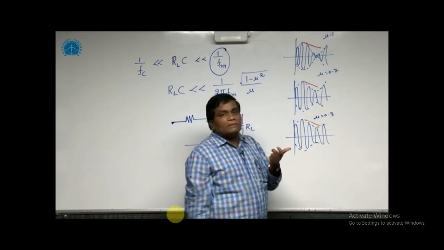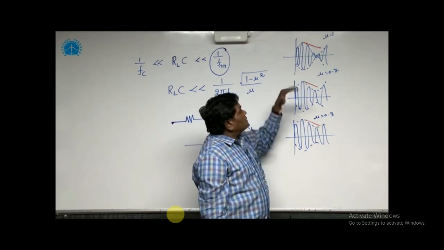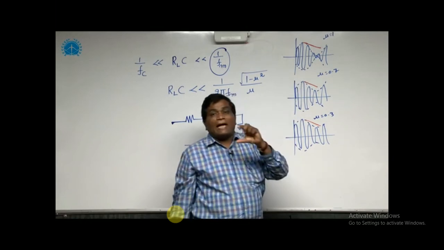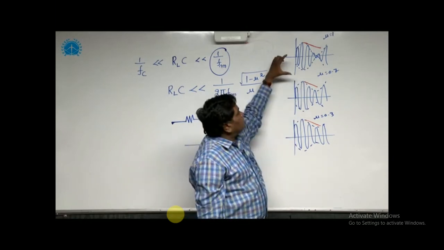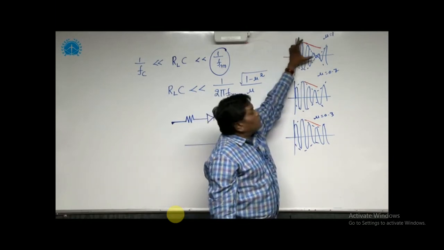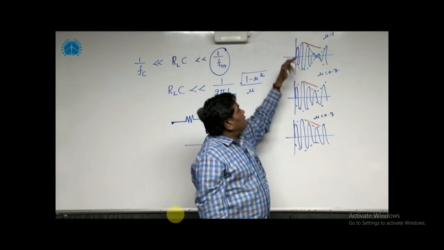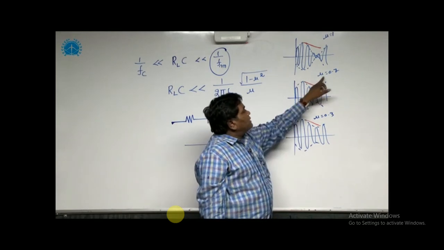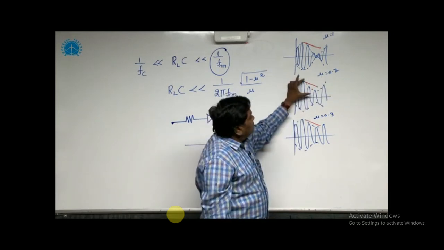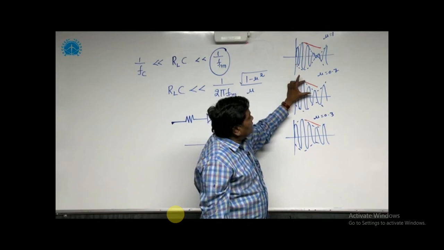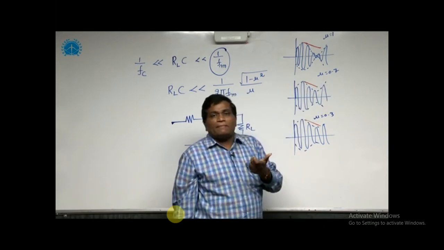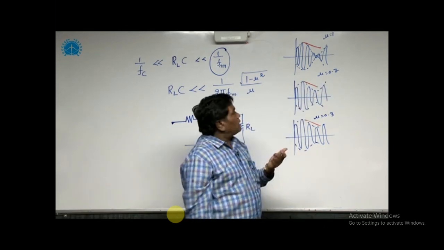So one possible solution for this is changing the value of mu. When mu changes, the amplitude variation of the signal changes. When mu is 1, the V maximum and V minimum variation is more. When you decrease the value of mu, the V maximum and V minimum variation will be less. No change in the message frequency. The parameter you are changing is only the modulation index.